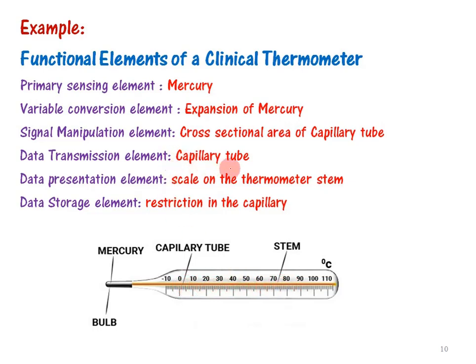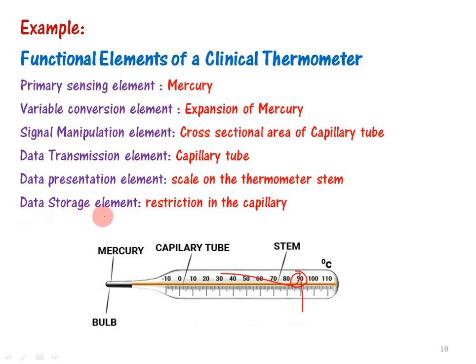The data presentation element is the scale on the thermometer stem. The scale is provided on the thermometer stem, and this is the data presentation. Suppose the mercury expansion stops exactly at 90 degrees. Then we observe that 90 degrees is the value of temperature.